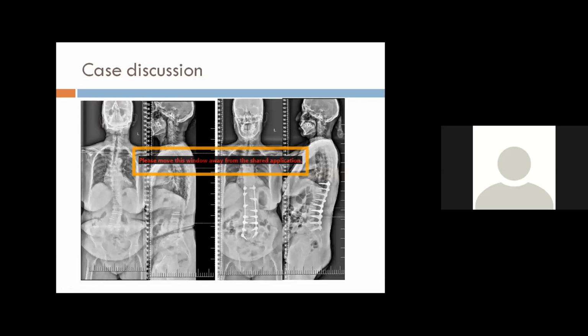I would rather do 2 or 3 levels of interbody, especially at L5S1, because the stresses at L5S1 are high, and there are a lot of sacral insufficiency fractures if you stop at S1. So I would rather go to iliac screws if I'm going T10 to pelvis.